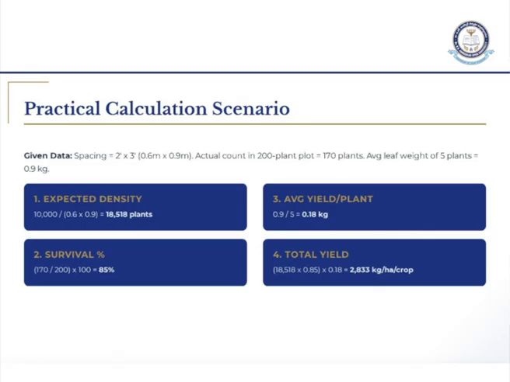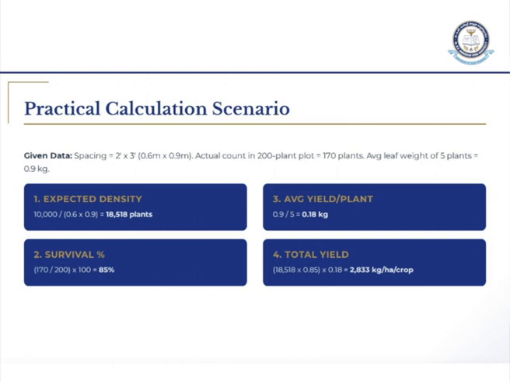Coming to average yield per plant: you got 0.9 kg from 5 plants, and dividing by 5 gives 0.18 kg. Now what is the total yield?